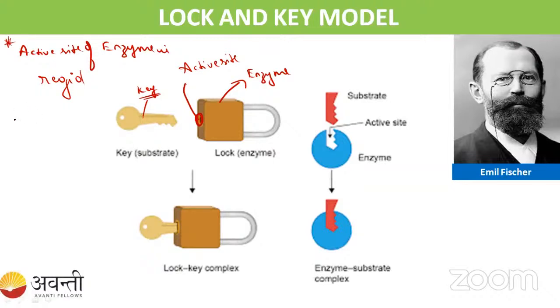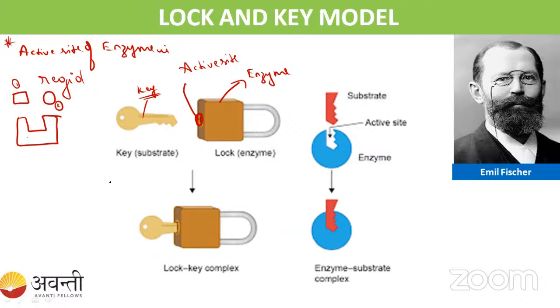So for example, if you take this enzyme, it has the active site. See here, this is a box shape active site, right? Now you can tell me the lock and key model. This is substrate number one, this is substrate number two. Can you tell me which substrate is going to bind to this enzyme, either substrate one or substrate two? Can anyone tell me which substrate is going to bind? I need an answer from a student. It is very easy, right? Tell me which one is going to bind according to the lock and key model.